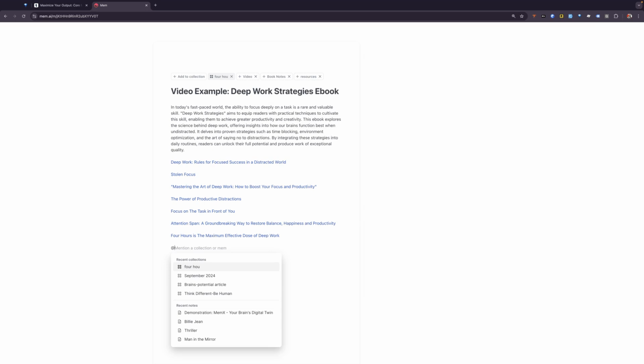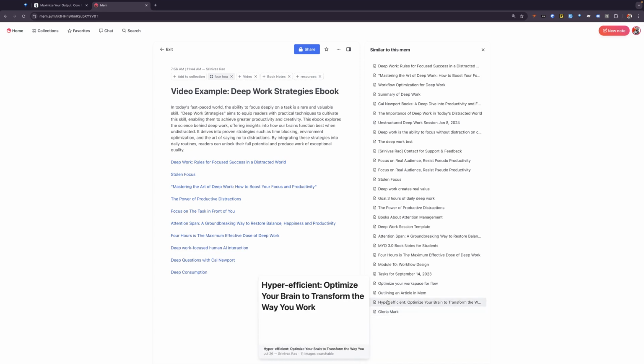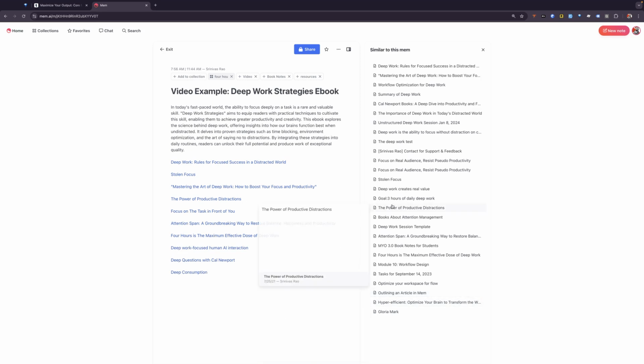What we could do is look for any note that has the title Deep Work in it. So you can see already it changed. It added the transcript to Gloria Mark, which wasn't there before. Another book, Hyper Efficient, which is a book I read recently. It has a link to my book notes on books about attention management. So let's go ahead and link that as well.